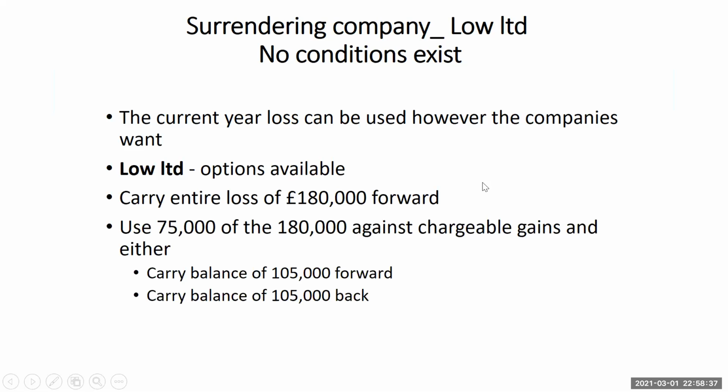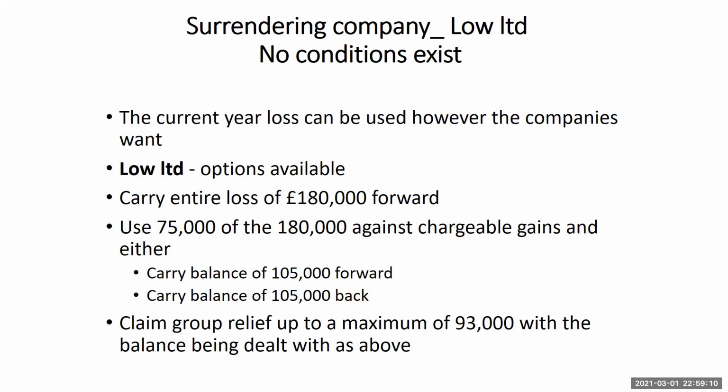So as we said earlier, the current year loss can be used in any other way that the company wants. The options available are that Low Limited, which has made a loss of 180,000, could carry it all forward, or it could use part of it, let's say 75,000 of the 180,000, against chargeable gains, and either carry the remaining 105,000 forward or carry it back.